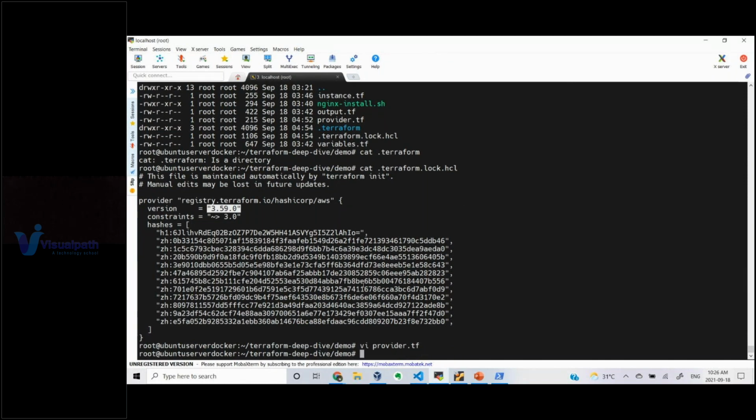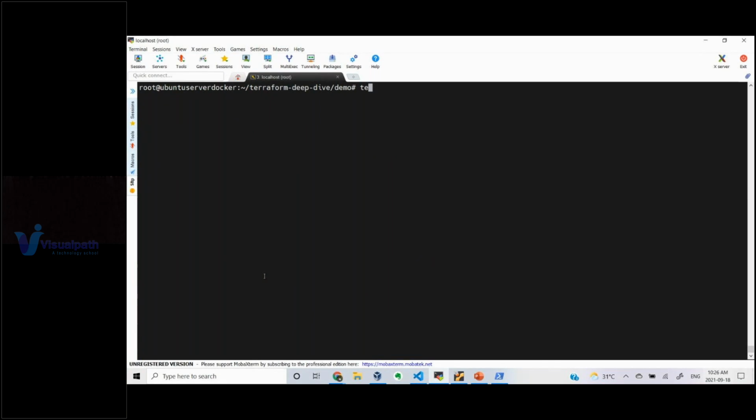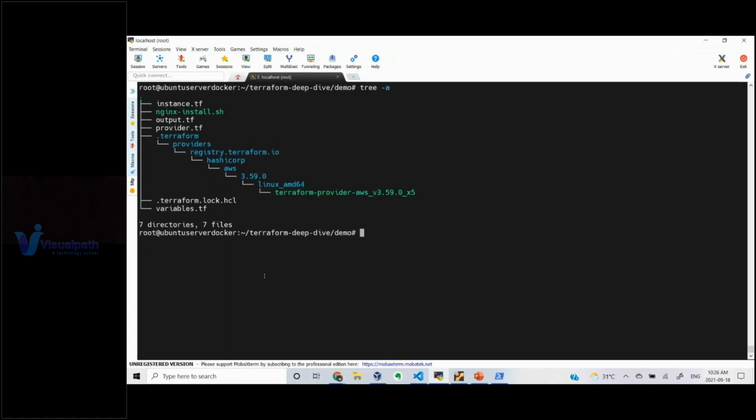So where is it saved? Let me show you. It is a hidden directory, right? So I'm giving the tree command with -a. You can see there is a .terraform directory which is created. Under that you can see providers. You have a registry.terraform.io directory. Under that it created another directory called hashicorp. Under that it created another directory called aws.